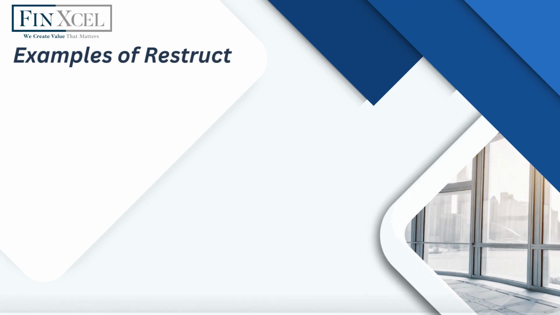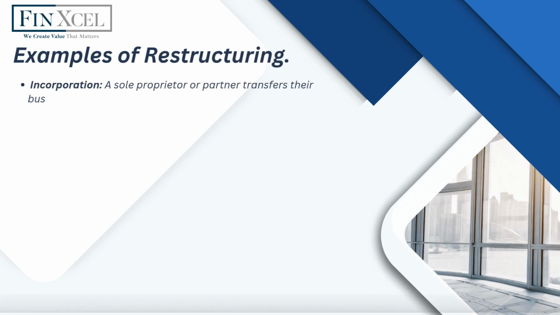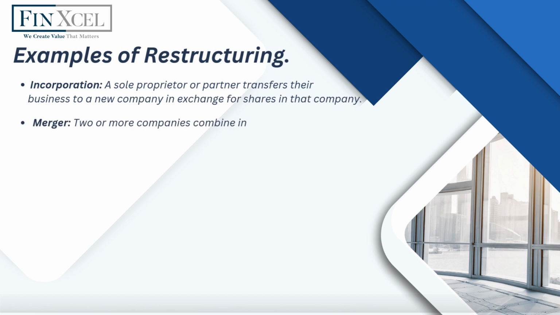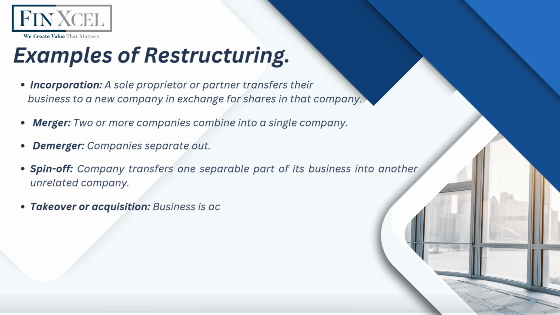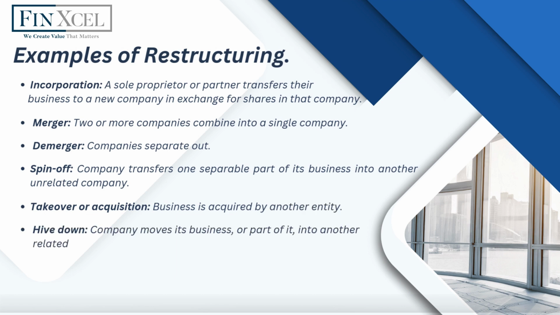Examples of restructuring. Incorporation. A sole proprietor or partner transfers their business to a new company in exchange for shares in that company. Merger. Two or more companies combine into a single company. Demerger. Companies separate out. Spin-off. Company transfers one separable part of its business into another unrelated company. Takeover or acquisition. Business is acquired by another entity. Hive down. Company moves its business, or part of it, into another related company.